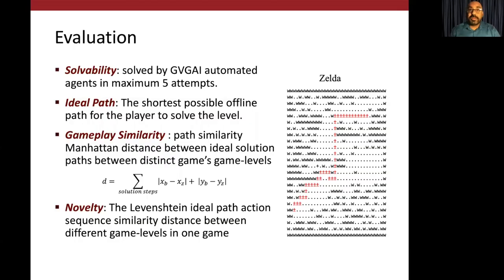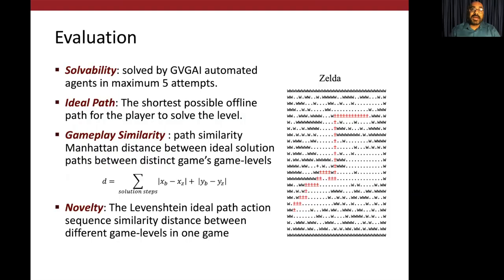Now, for the other two metrics, we first identify an ideal path, or the shortest path through the level that needs to be solved. We make some simplifying assumptions that monsters do not move and the game layout is kind of static. We use Dijkstra's shortest path algorithm to generate the path. The level example on the right shows one solution for a Zelda game level. Remember, solving the level might require detours to pick up keys or avoid monsters, etc. The ideal path is then used to evaluate gameplay similarity and novelty.